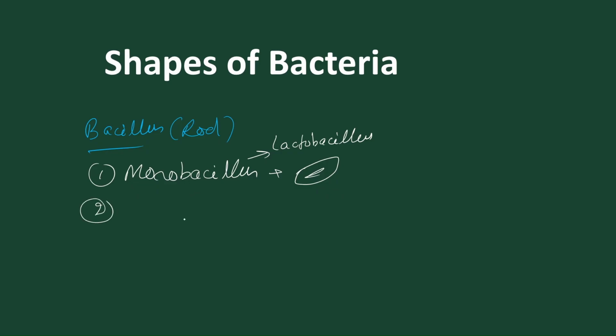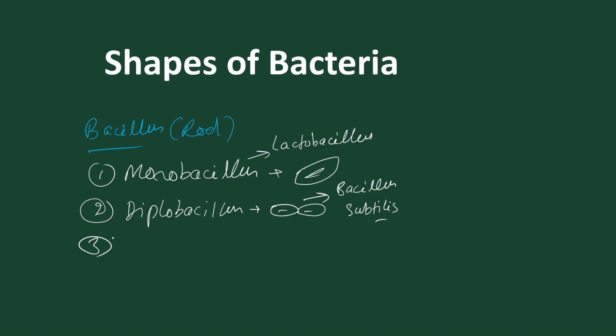And the second one is diplobacillus. Diplobacillus, they are present in colony of 2. The best example of diplobacillus is Bacillus subtilis. And the third one is Streptobacillus, which are present in a chain, a colonial chain. If they are present in chain form, that is called Streptobacillus. And the best example is Streptomyces.